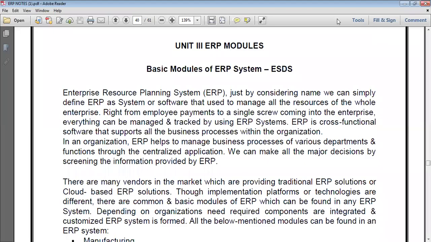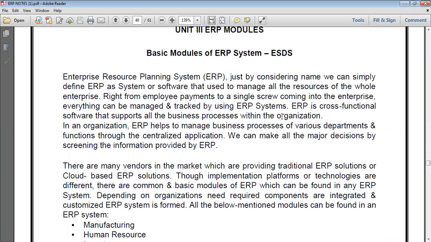Now, the continued class, ERP modules, friends. This is part 2, unit 3. Sorry for that. This is part 1, unit 3, ERP modules. The continuity class, ERP modules.